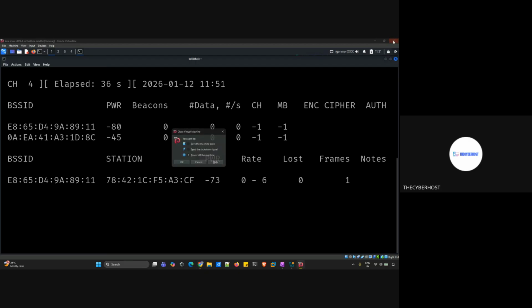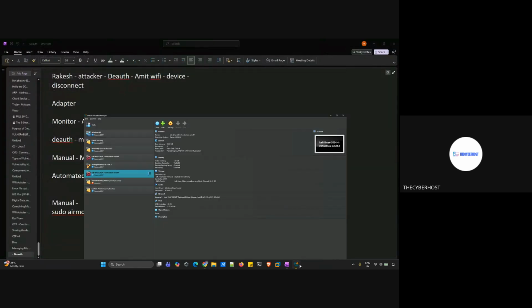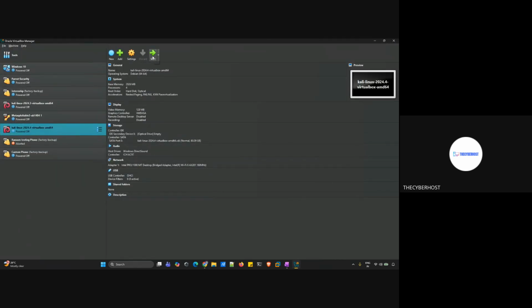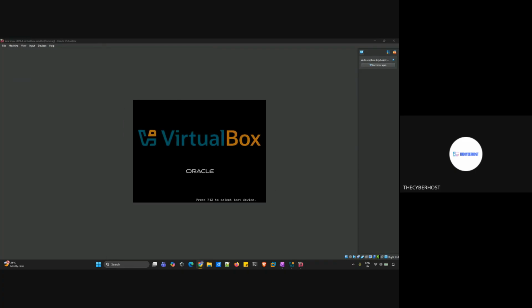Okay, let's do one thing. Let's restart. As you can see, the first time you run that command, you have a lot of output. But when I run the same command a second time, it gives us less output. Why? Because once we stop the working of the tool, it will say, okay, why did you stop me now? I will not work properly. So that is how it happens. The tool will not work every single time. So let's wait again.